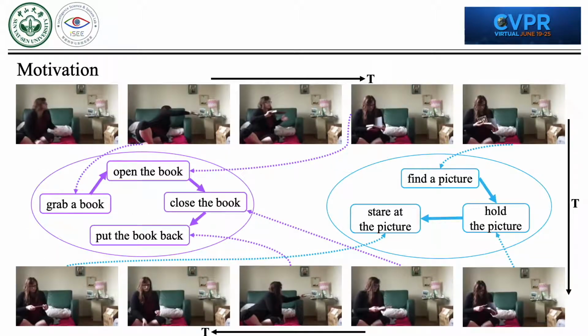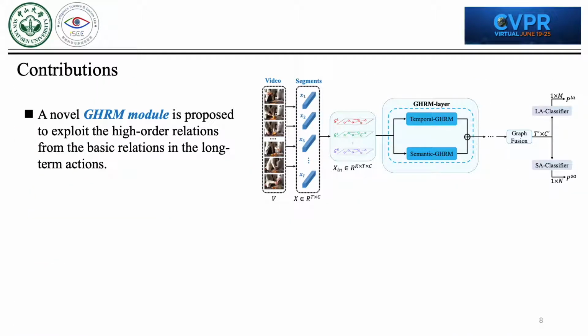For example, here the purple and cyan cues show two basic relation instances, and there are some connections between them. As the woman opens the book but then closes it quickly without reading it, we can infer that the picture is found from this book. Additionally, the woman does not put the book and picture back together, so she may go to look at the picture. Therefore, for long-term action recognition, it is important to model each basic relation well. More importantly, to exploit the high-order relations, the information from all the other basic relations should be incorporated while modeling each basic relation. The contributions of this work are threefold.